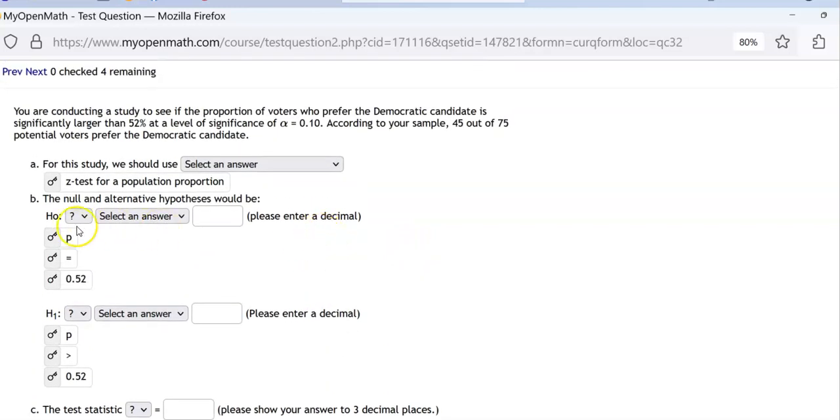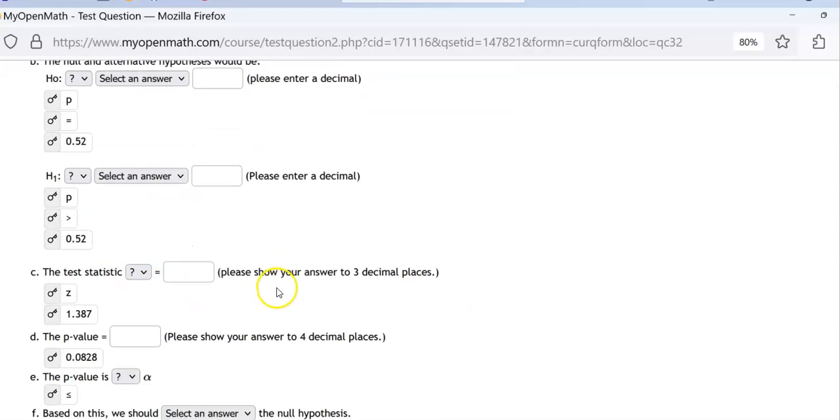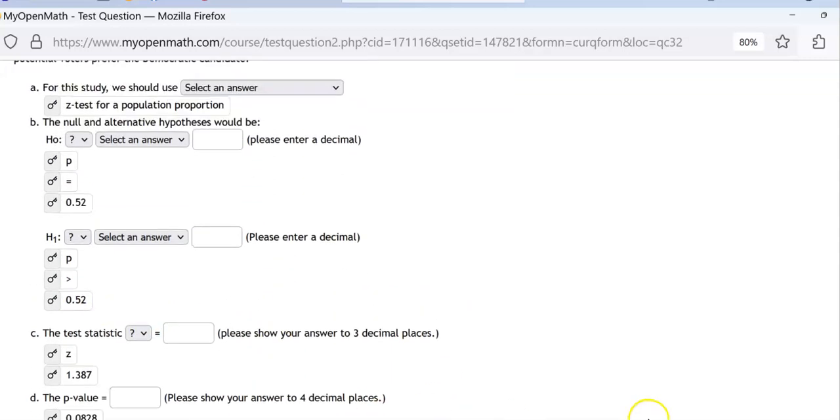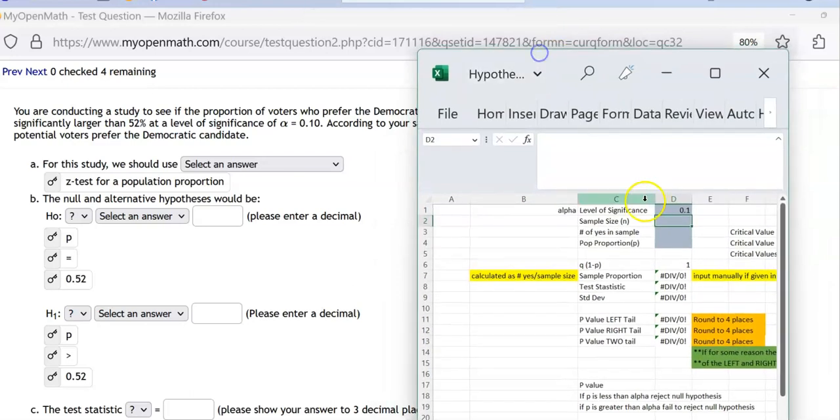All right? So the null hypothesis is that the P, I always say P when we're in proportion, is equal to 0.52. And the alternative, because it said it's larger, okay, is going to be P is greater than 0.52. So let's enter the information in. Let's go back up here. So the level of significance is 0.10. The sample size is 45 out of 75, so 75. Number of yeses, 45.